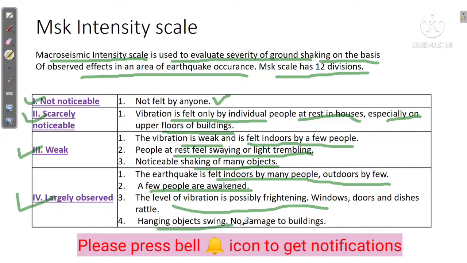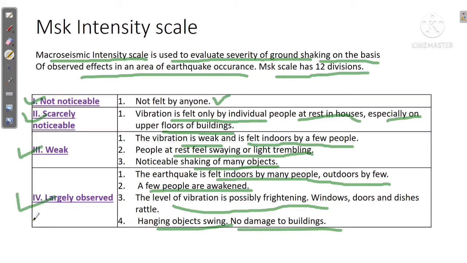Hanging objects swing, but there is no damage to the buildings. Even in this fourth category, the earthquake will not cause any damage to the building, so it is of a lesser amount. So these are 4. Now the rest are 8, and we also have to discuss them.